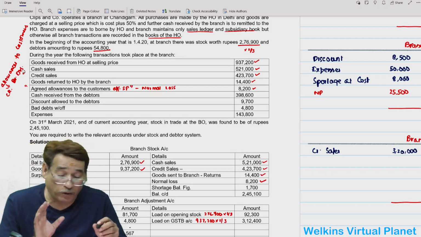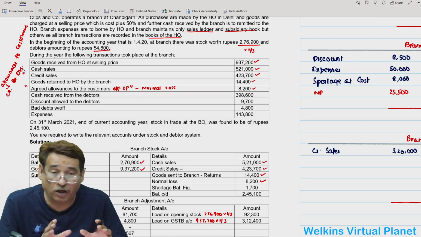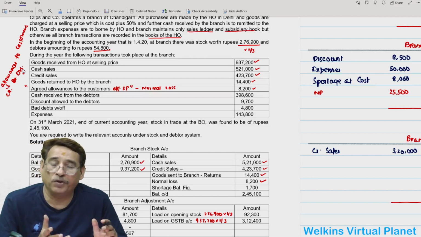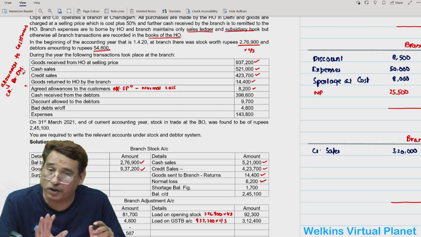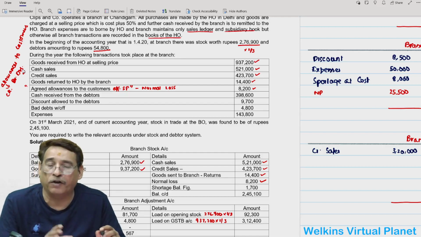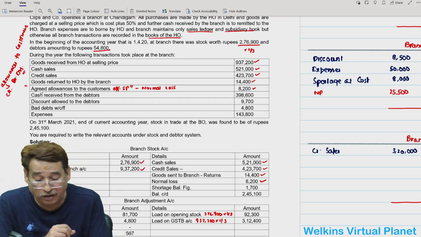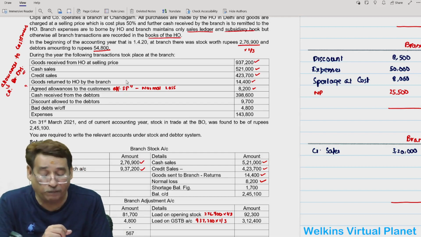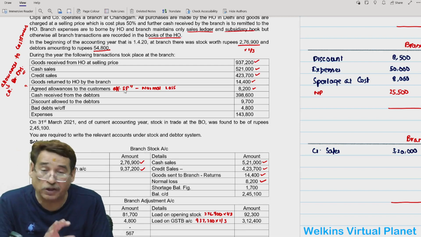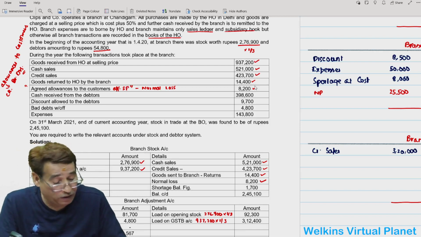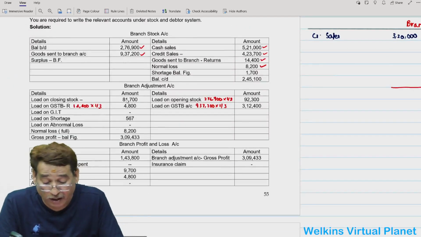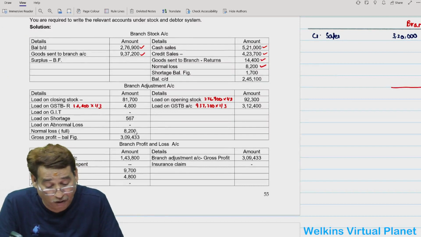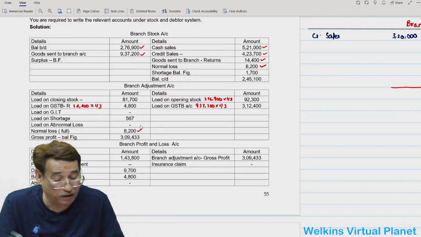So here you have to be quite cautious whenever word allowances is written. If simply allowances is written, always treat it as discount, put it towards the credit side of debtors. If it is written allowances to customer, then also you need to put it to the credit side of debtors account. However, if it is given in this manner, agreed allowances to customer of selling price, actually there is misprint. So of selling price it is, agreed allowances to customer of selling price, then treat it as normal loss. And then you are going to write it to the credit side of your branch stock account, and also you will take it to the debit side of your branch adjustment account, correct?